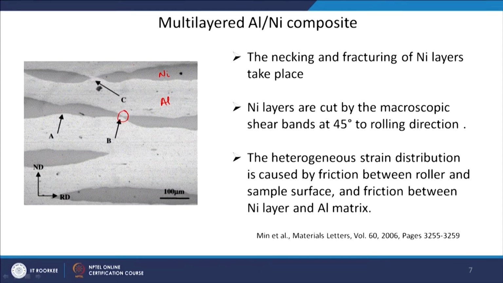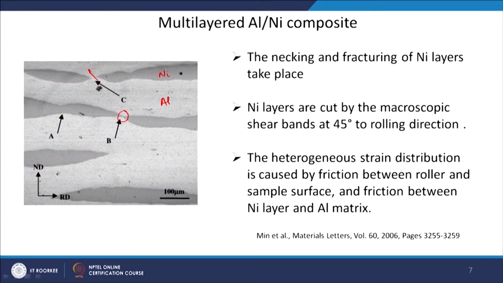So, nickel is divided into two parts, whereas in this case it is in the process of necking. Necking and fracture of the nickel layer takes place, and this nickel layer is cut by shear bands, and usually these shear bands are at 45 degrees to the rolling direction.